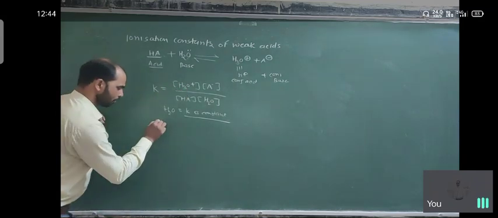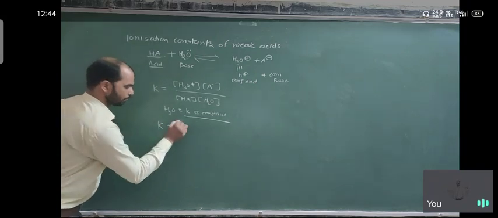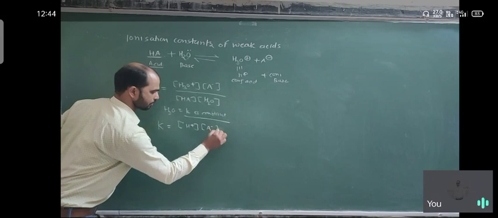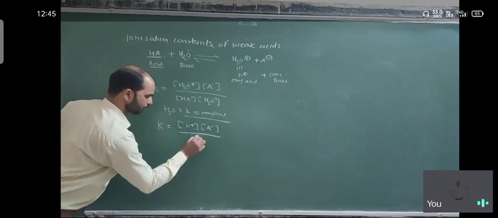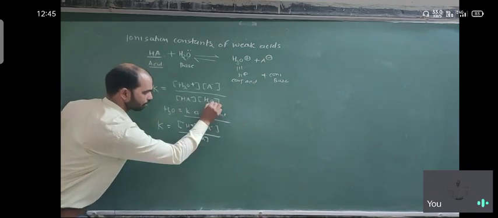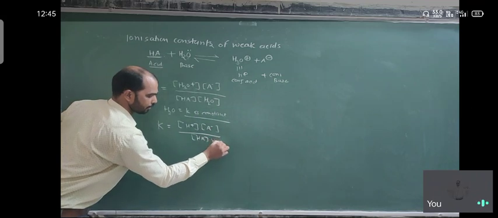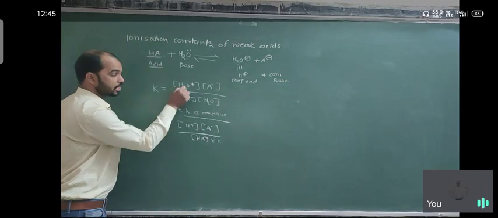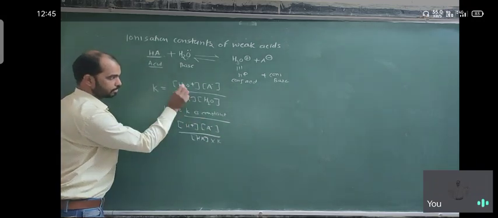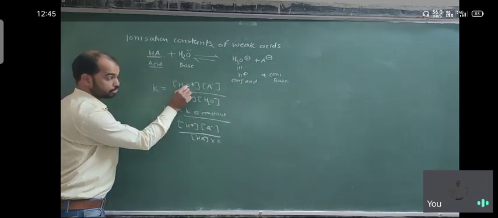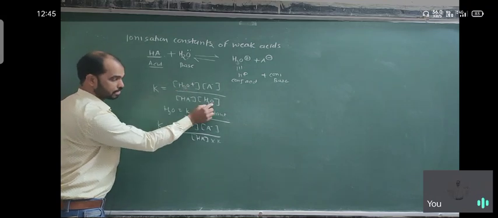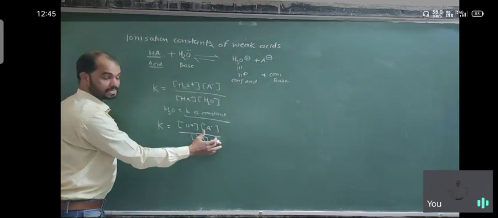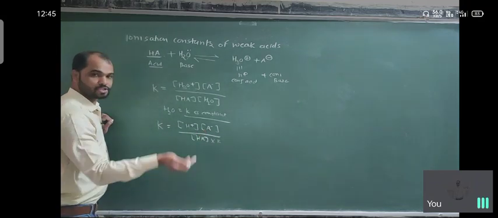So overall, K is equal to H plus A minus upon HA, and for water we consider small k. This H plus means H3O plus, and since water is in a large proportion, it is considered a constant. So we take the constant to one side.